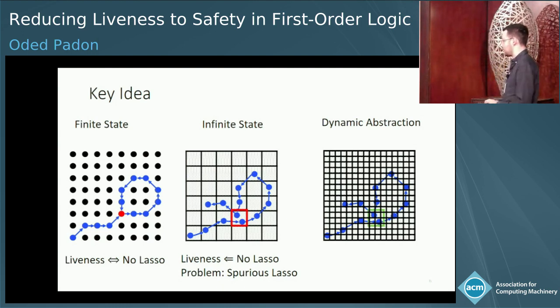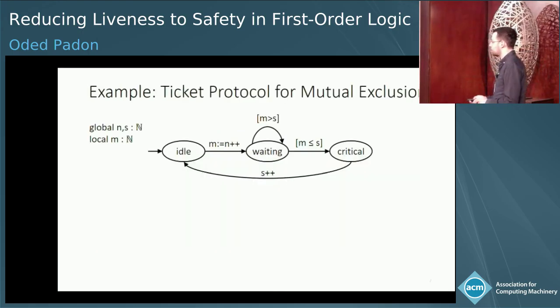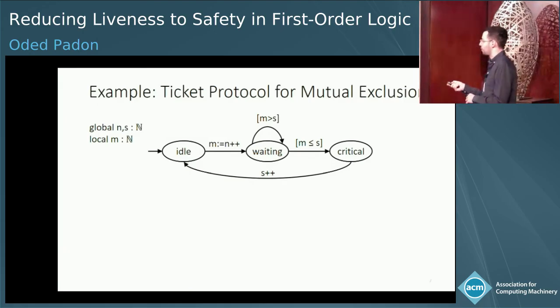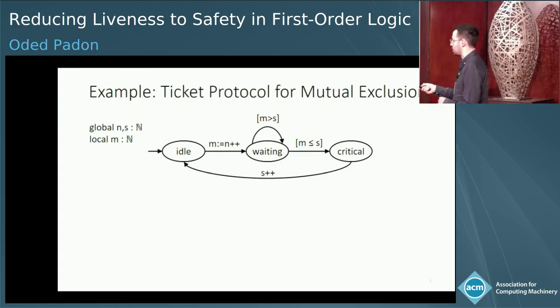So to show this in more detail, and how first-order logic comes into play, I want to introduce an example that I use throughout the talk. This is a very simple protocol for mutual exclusion. It's called the ticket protocol. Some of you may have seen it in a VMCAI keynote as well, by Azadeh. Every thread follows this control flow graph. It has 3 states: idle, waiting, and critical. We have 2 global variables for the next ticket and the service number. And every thread has a local ticket number that it's currently holding.